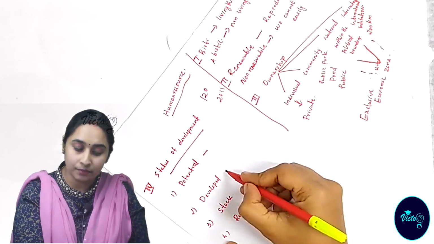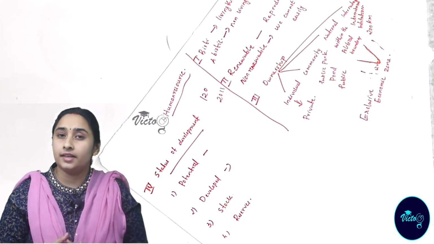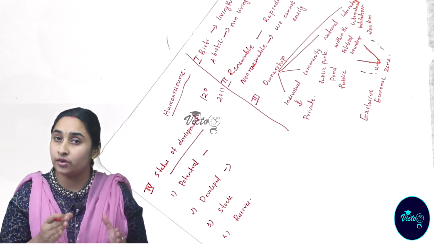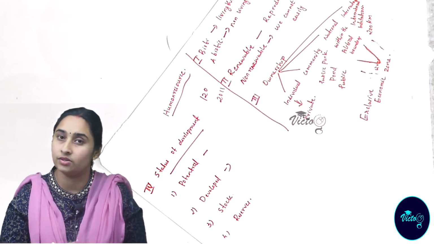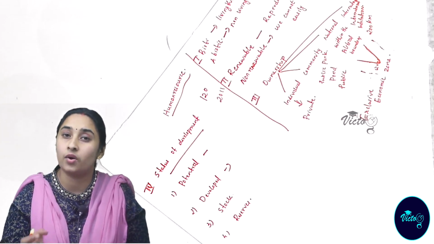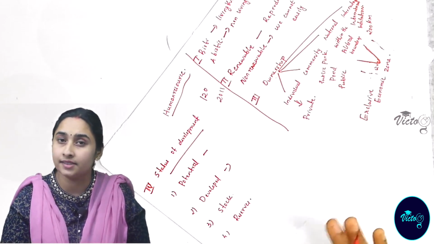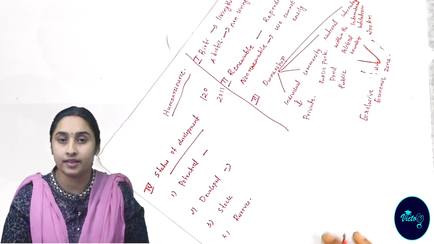Okay. Then developed resource means resources are found in an area, we know the quantity and quality of those resources, and we are using them properly. That is known as developed resources. It's already developed in nature. That is developed resource.